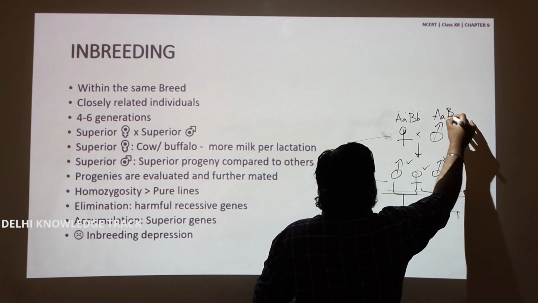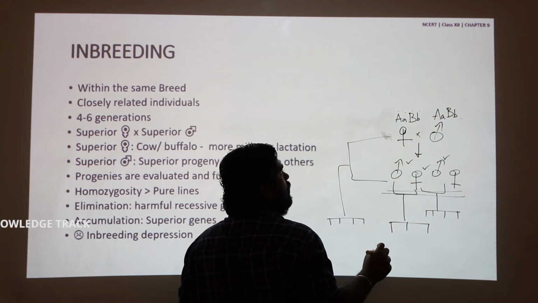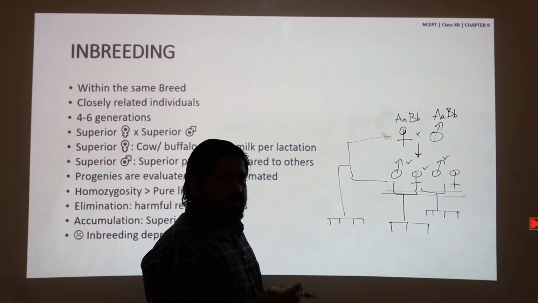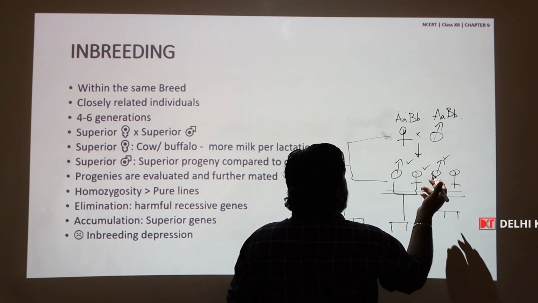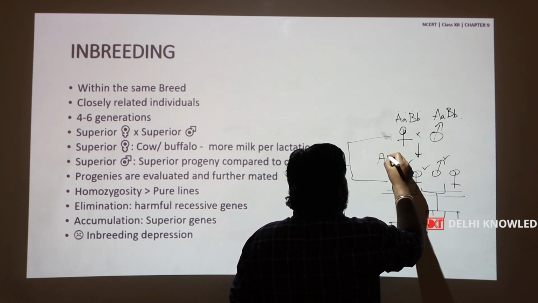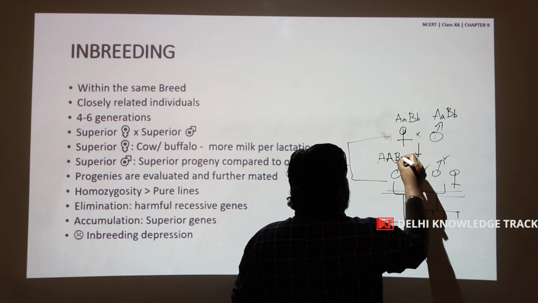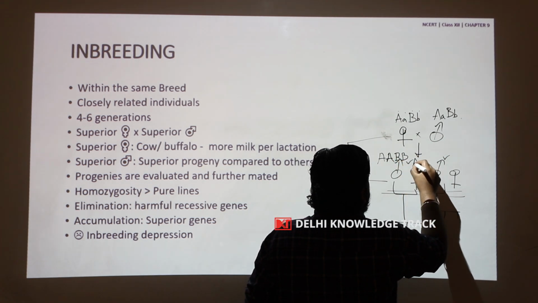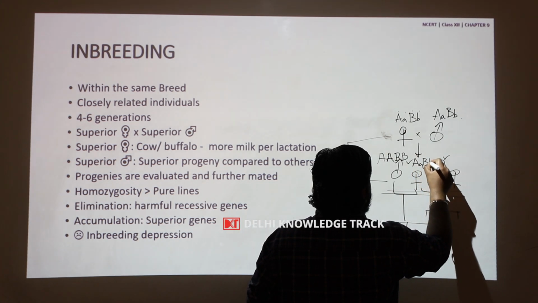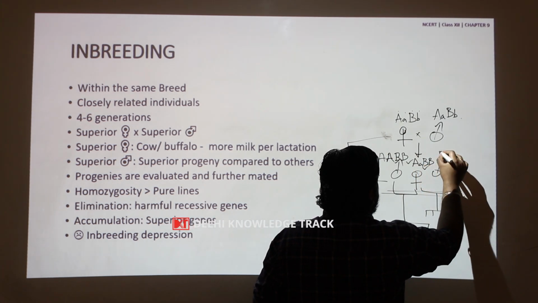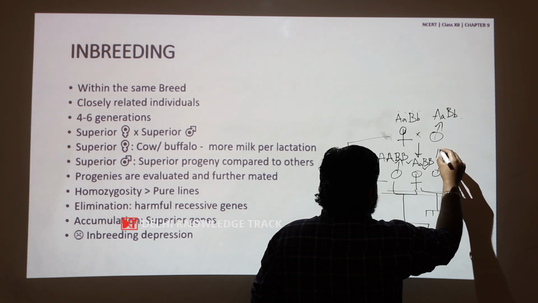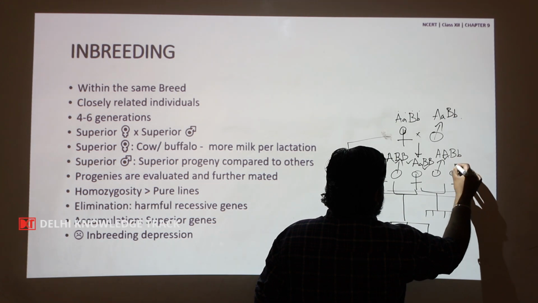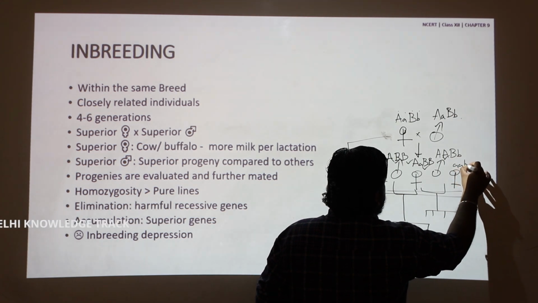So, the chances of these alleles getting into the progeny are capital A, capital B; or capital A, small a, capital B; or capital A, capital B, small b; or small a, small b.